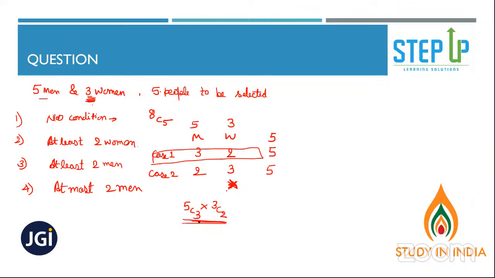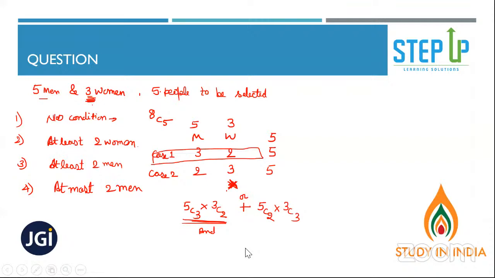When the event or case 1 is over, now we will add. Add is for or, multiply is for and. So for or, what should I write? 5C2 into 3C3. Did you understand now? Got it? 5C2 into 3C3. Yes, we got it. Okay.